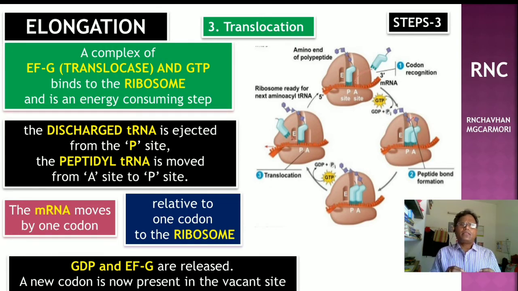GDP, that is guanosine diphosphate, and elongation factor G are released. Now a new codon is present in the vacant site.